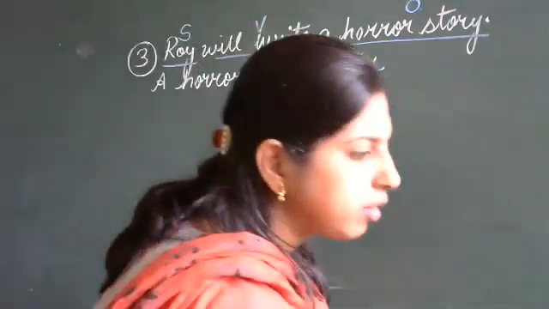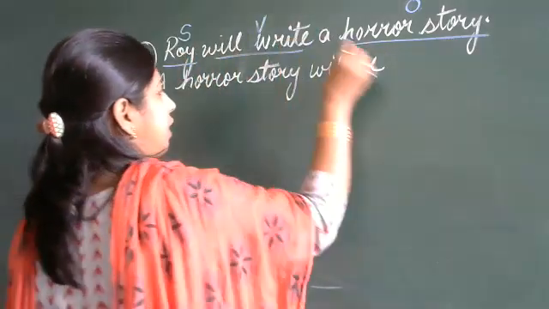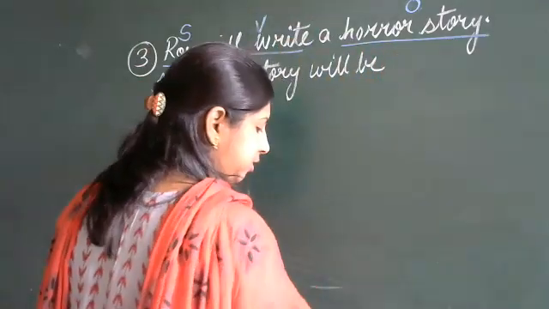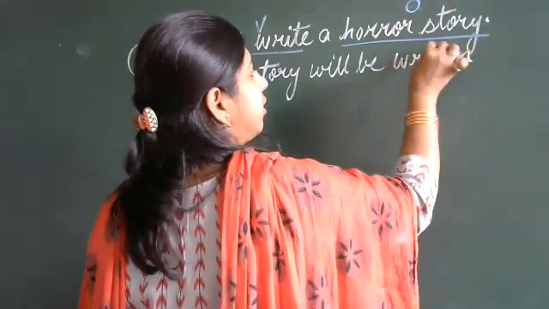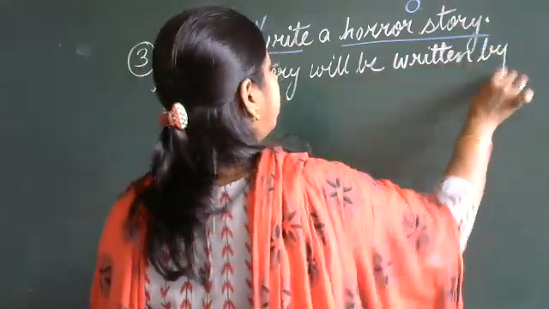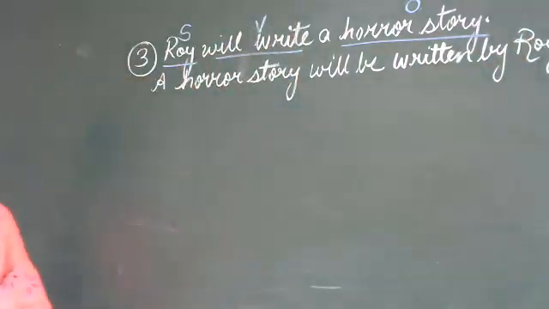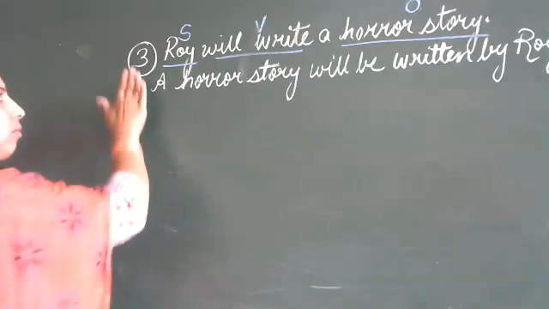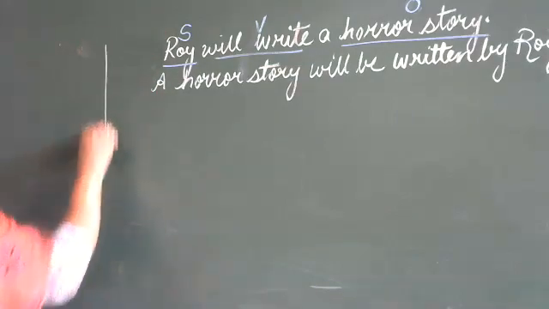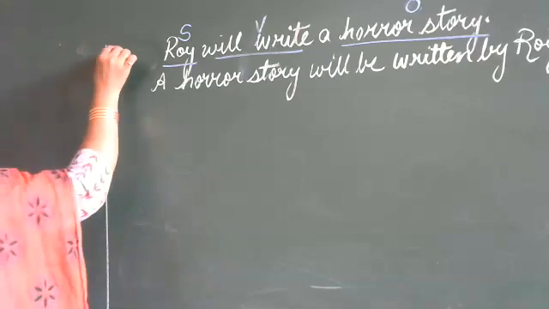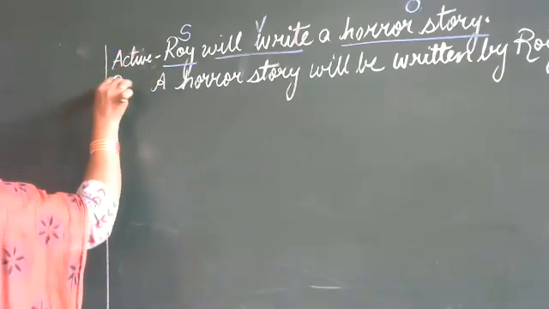Write changes to written, by Roy. Okay. See the change we have made. This is active. This is passive.